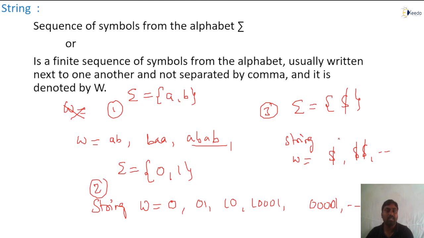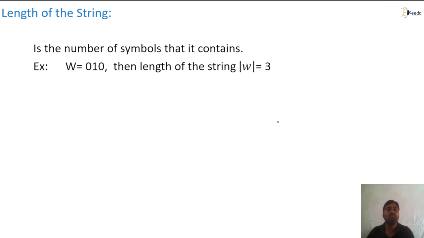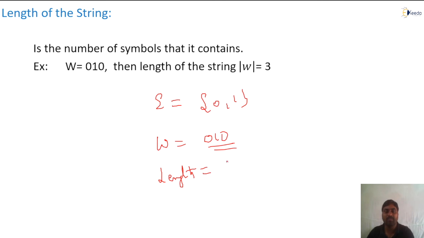Now we'll see the length of the string. The length of the string is nothing but the number of symbols contained in a string. Simply, it is the number of symbols that it contains. Suppose W equal to 0 1 0. Suppose I'm taking the alphabet 0, 1, and W as 0 1 0. Look at this. Now, string length equals how much? How many symbols are there? 3. Yes, 3 we can say. Then the length of the string W equals 3.